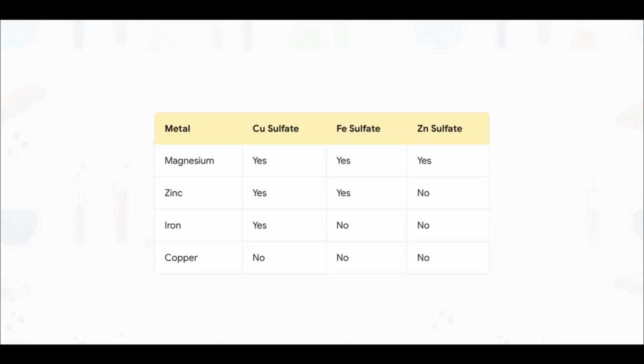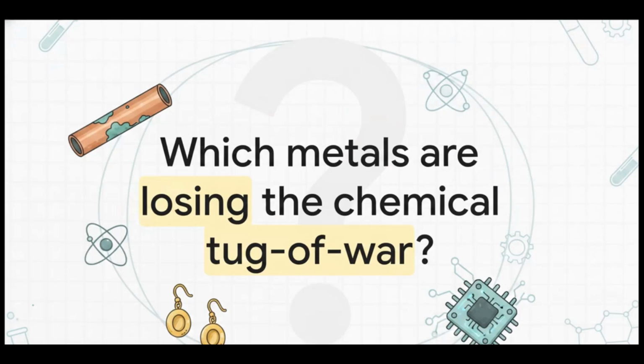This summary matrix perfectly structures everything we've learned today. Look at magnesium, total king of the hill on this specific list. It displaces the metals in copper, iron, and zinc sulfates. Zinc can only displace copper and iron. Iron is even weaker, only managing to displace copper, and then we have copper and silver way down at the bottom, which react with absolutely nothing on this table. It's so perfectly predictable. Which brings us to the end of our explainer.